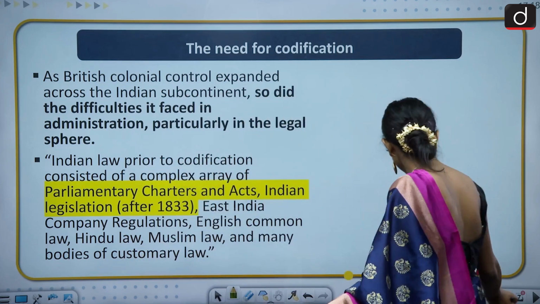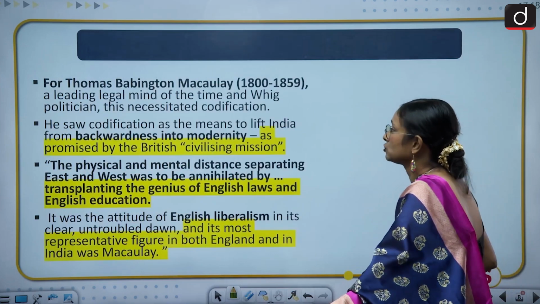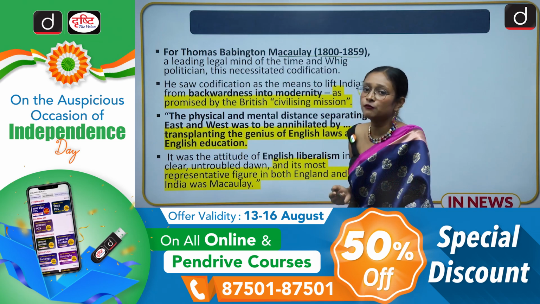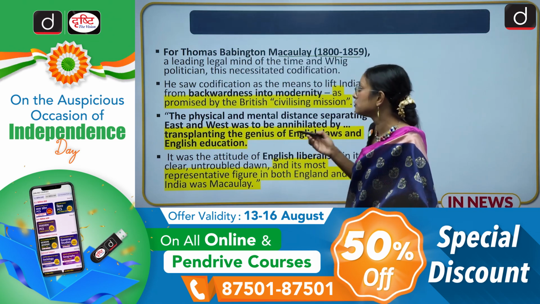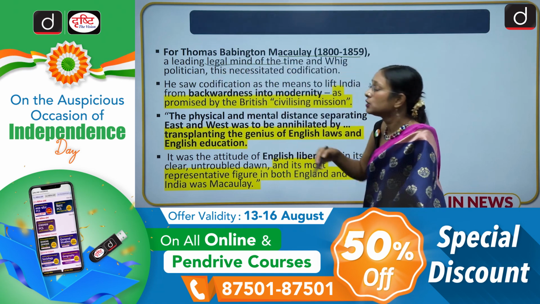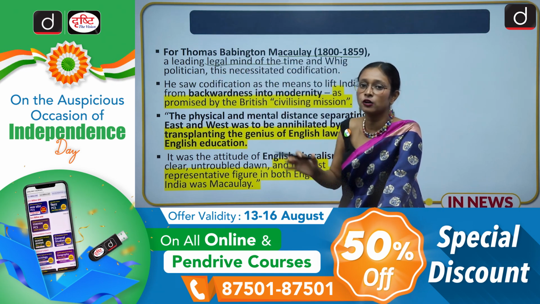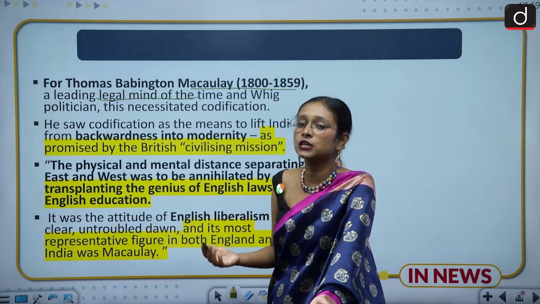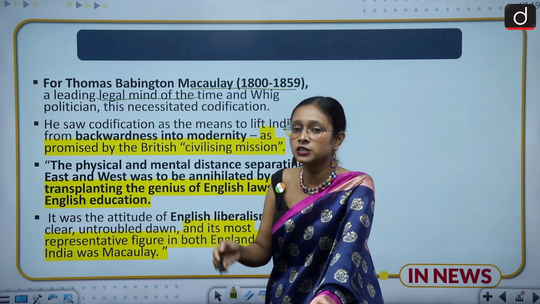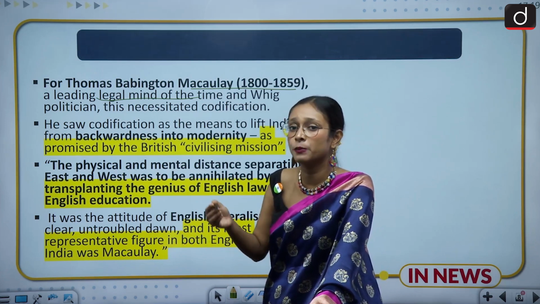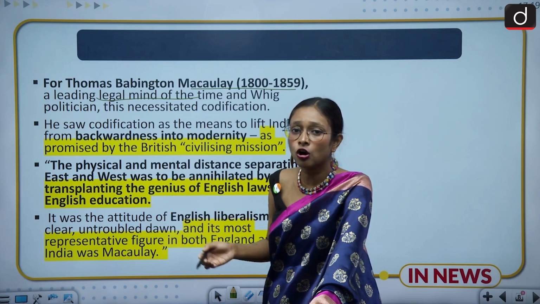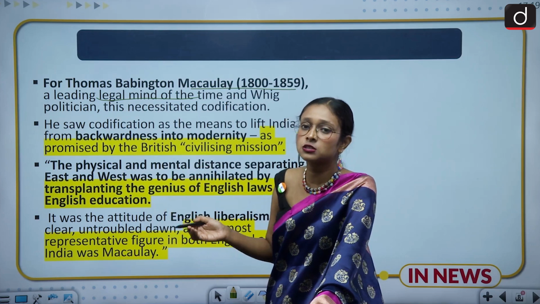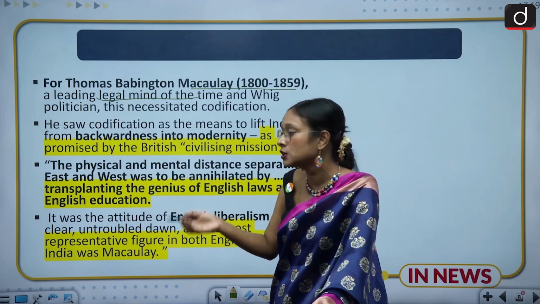Moving to the next slide. The next slide says that Macaulay was given the task of codification of the law. And why was Macaulay given this task? Because he was a leading legal mind. So he was given the task to codify all these laws. And what was Macaulay's opinion regarding this? Macaulay thought that by codifying all the Indian law, he would take Indians from backward to modernized. And this codification would serve to civilize the Indians more. So this is the purpose and the opinion of Macaulay.